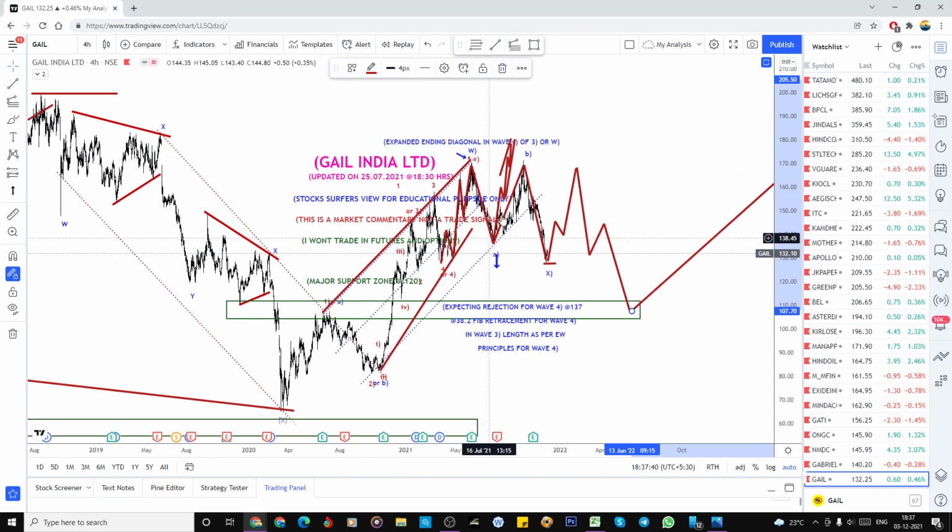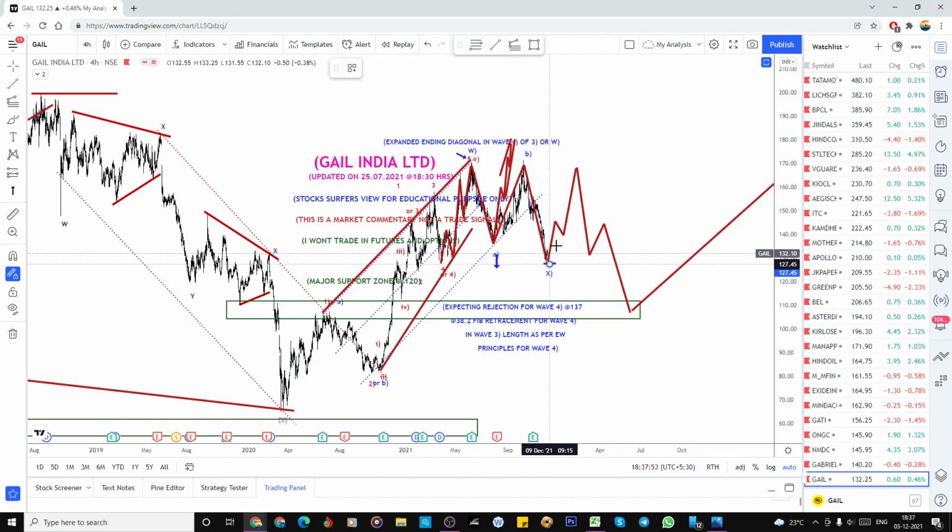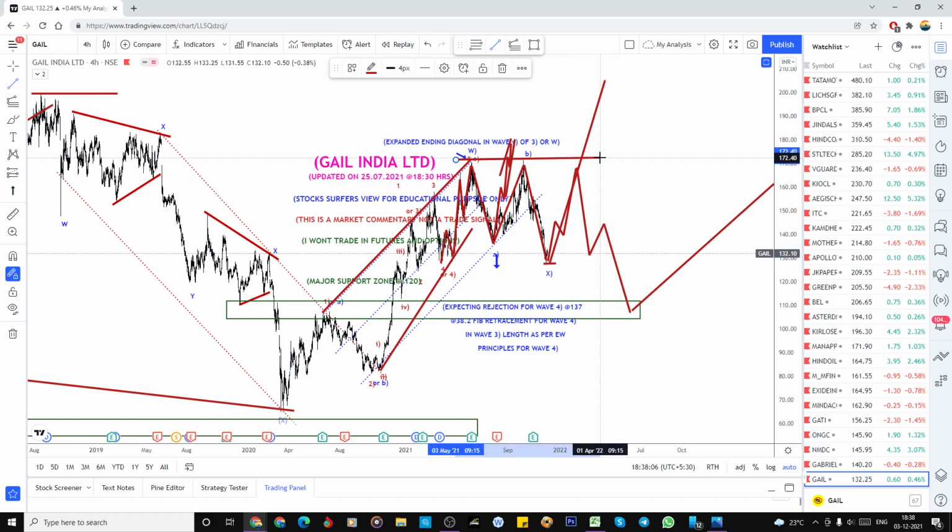So that means this could be an ABC connecting wave, a W, and this could be the connecting wave and ABC. So mind this, this can happen. Either the one simple correction has completed and it can shoot from here. Otherwise, if Nifty reaches the 19,500 zone and struggles to break this zone, we must book the profit, or it can be a trail stop loss. So later onwards a 3-wave structure can happen.